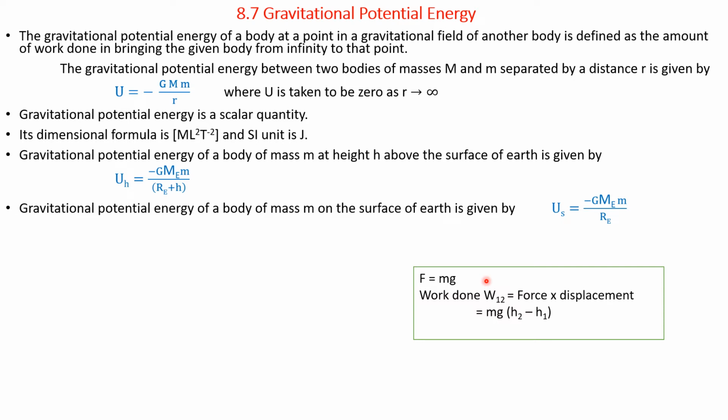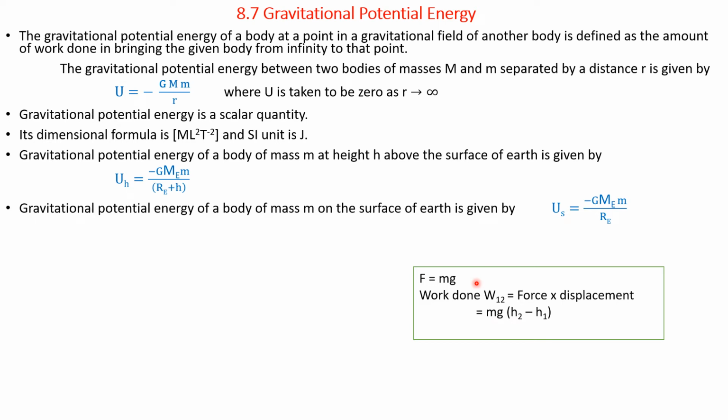Consider points close to the surface of the earth, at a distance from the surface much smaller than the radius of the earth. In such cases, the force of gravity is practically a constant equal to mg, directed towards the center of the earth.